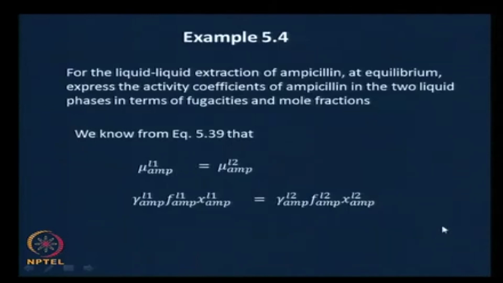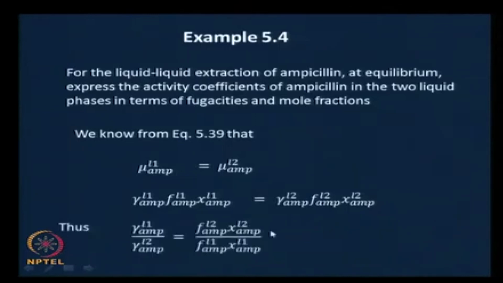Therefore, the ratio of the activity coefficients, gamma of ampicillin in the L1 phase divided by gamma of ampicillin in the L2 phase, is nothing but the product of fugacity and mole fraction in the L2 phase divided by the product of fugacity and mole fraction of ampicillin in the L1 phase. This is the relationship that we are looking for in this example.